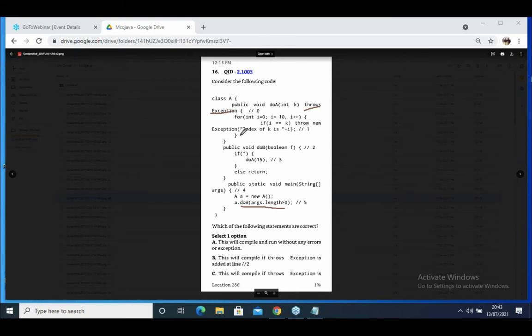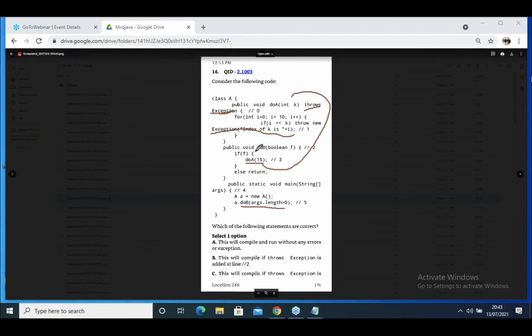Is there any exception occurring here? It is going to be declared. That same method we are calling in boolean b. doA you are calling. Whenever you call doA, it is declared with the exception.